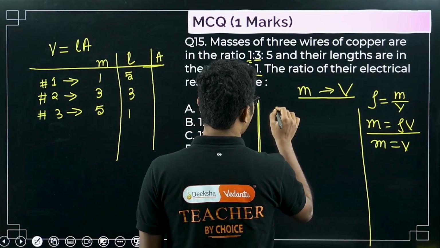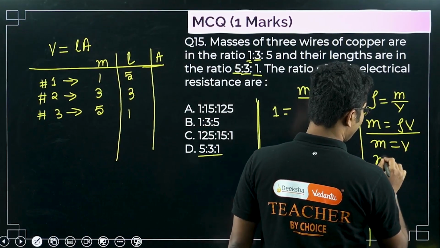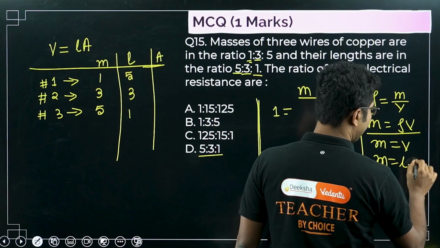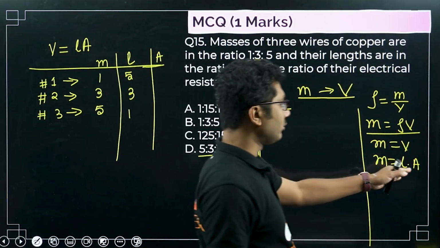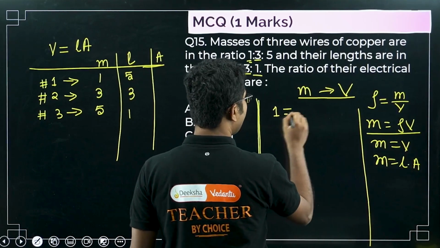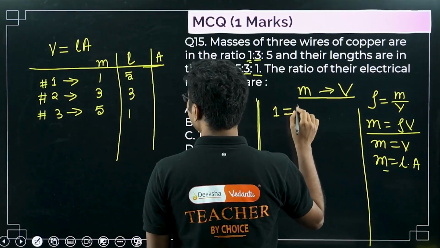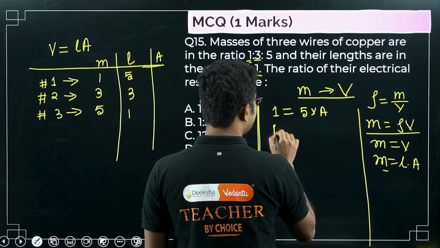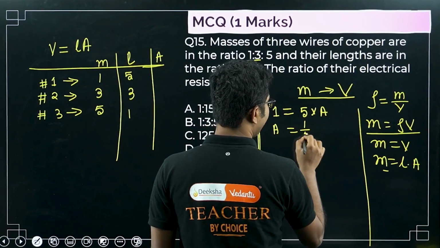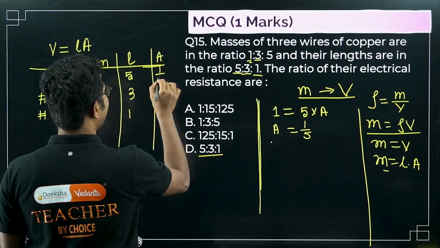Now for the first wire, mass is 1. Volume is equal to length into area, as we have seen in the previous problem. So mass is 1 for the first wire and its length is 5. We want to find the area, so area is 1 by 5.